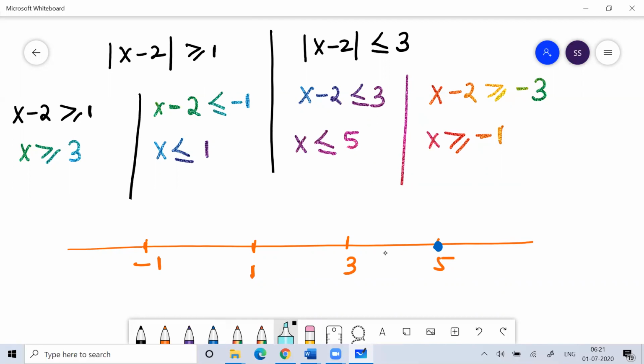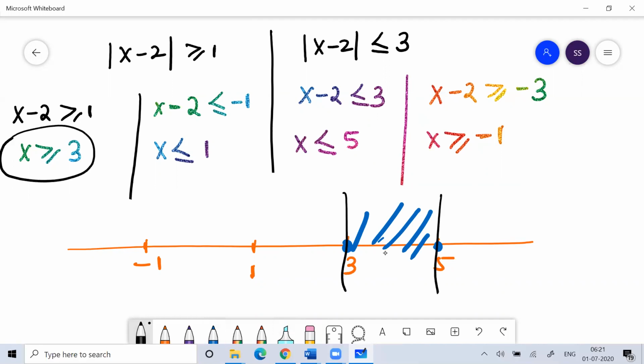So x is less than or equal to 5, this side. And x is greater than or equal to 3. You can see this. So in this range, x is greater than or equal to 3 and x is less than or equal to 5.